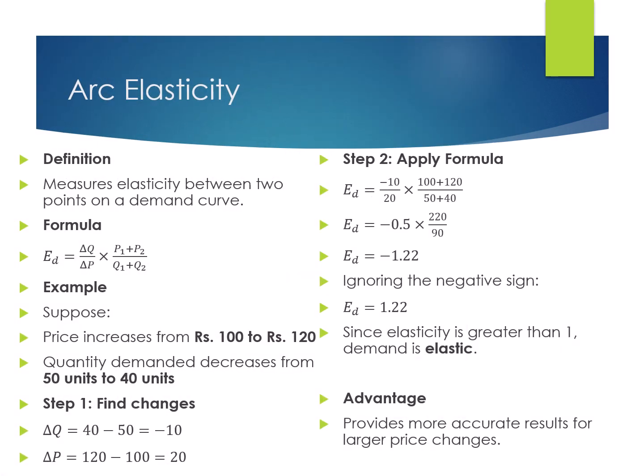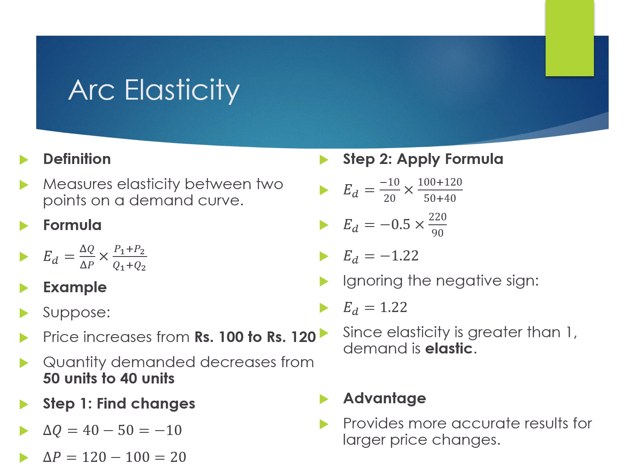The next method is arc elasticity of demand. Arc elasticity of demand measures the responsiveness of demand between two points on a demand curve. It is especially useful when there is a large change in price and quantity. The formula is simple. ED is equal to delta Q divided by delta P, multiplied by P1 plus P2 divided by Q1 plus Q2, where P1 and P2 are the initial and new prices, while Q1 and Q2 are the initial and new quantities. Delta Q is the change in quantity, that is Q2 minus Q1, and delta P is the change in price, P2 minus P1.